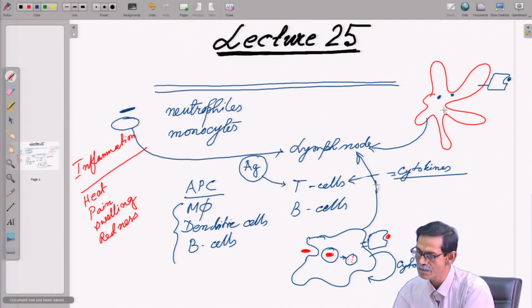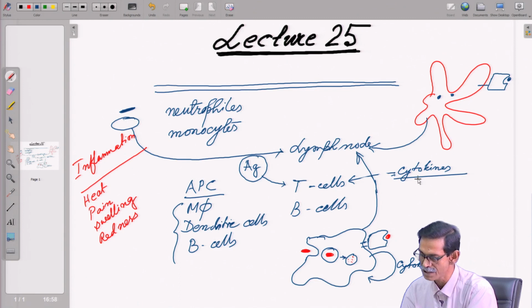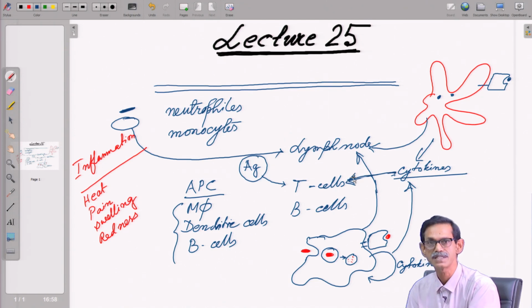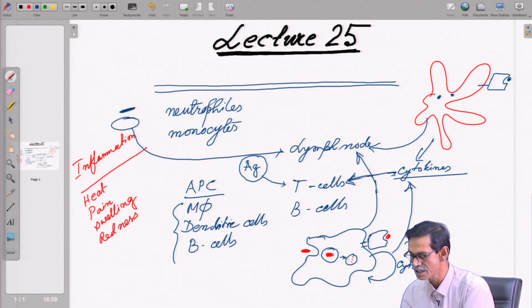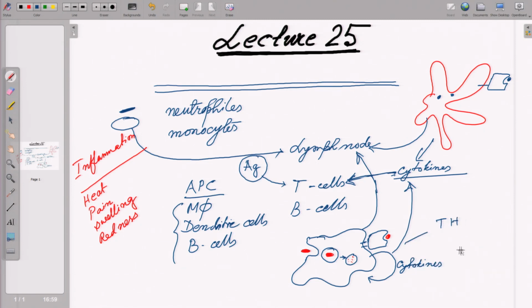Both the dendritic cell and the macrophage produce cytokines that activate T cells depending on their activity. Like the dendritic cell, with MHC1, will activate cytotoxic T cells; the macrophage with MHC2 will activate T helper cells. The T helper cells are of two types. One makes the Th1 response.